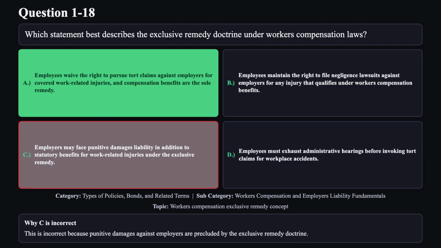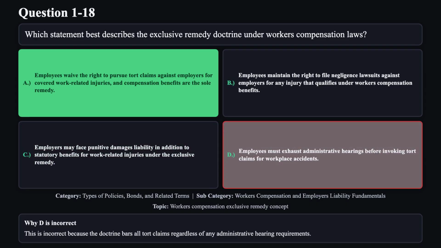Reason C is not correct. This is incorrect because punitive damages against employers are precluded by the exclusive remedy doctrine. Reason D is not correct. This is incorrect because the doctrine bars all tort claims regardless of any administrative hearing requirements.